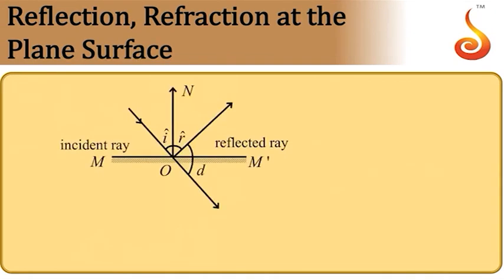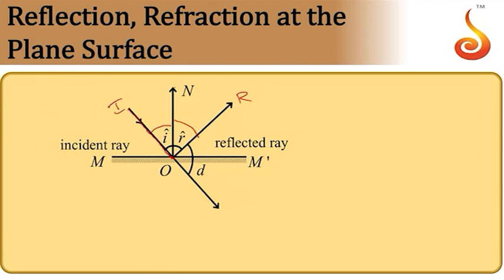Then if you consider reflection from a plane mirror, suppose a ray of light is incident on the plane mirror, let us say IO is the incident ray, then it gets reflected, OR is the reflected ray. At the point of incidence O, you can draw normal to the surface. Then the angle between incident ray and normal is called angle of incidence. Angle between reflected ray and normal is called angle of reflection.